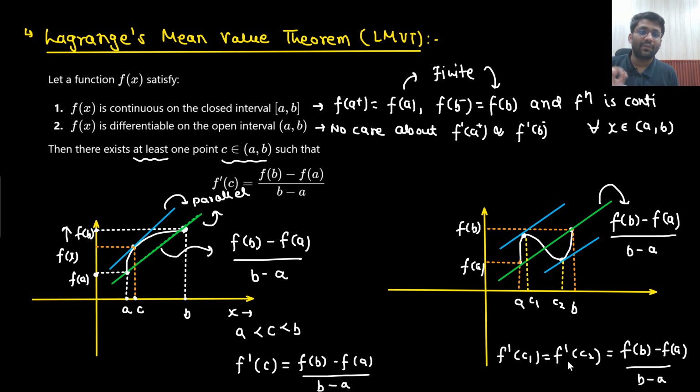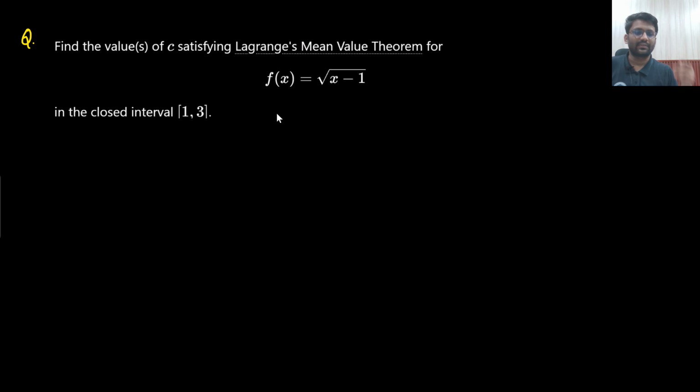Similarly, sir, there will be at least one point like that. There could be 2 points as well. So f dash c1 equals f dash c2 equals f of b minus f of a divided by b minus a. What kind of questions are asked, sir? These kinds of questions are asked.